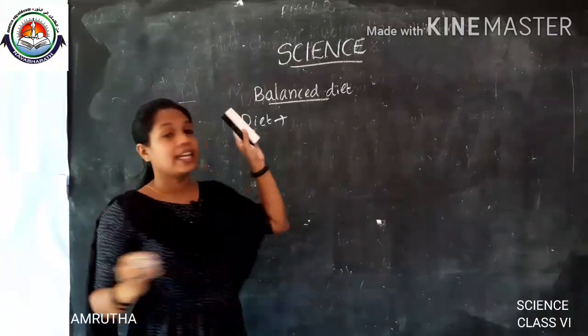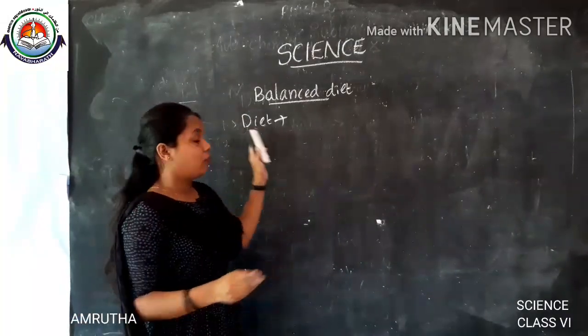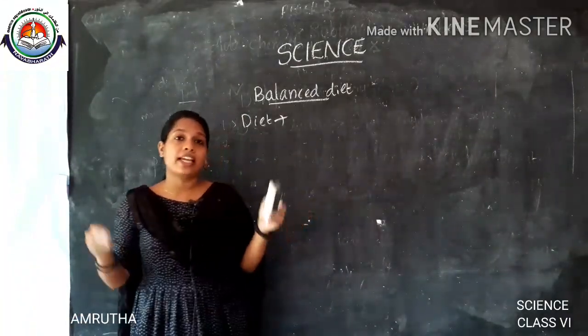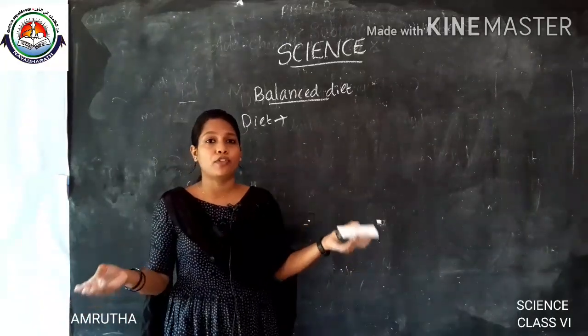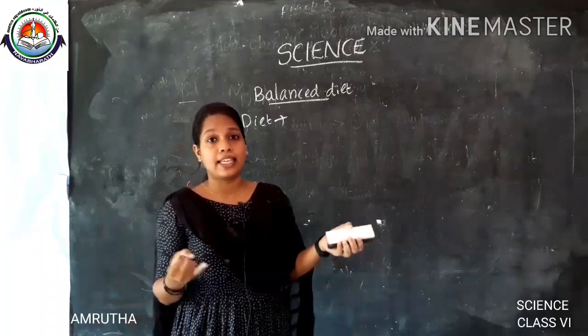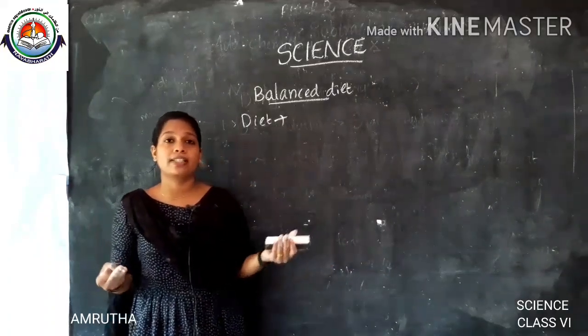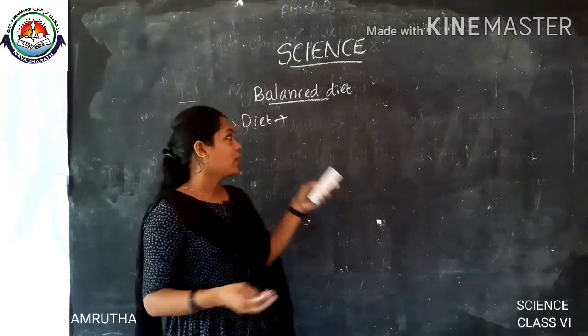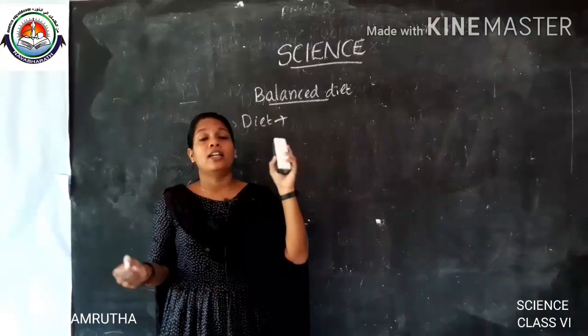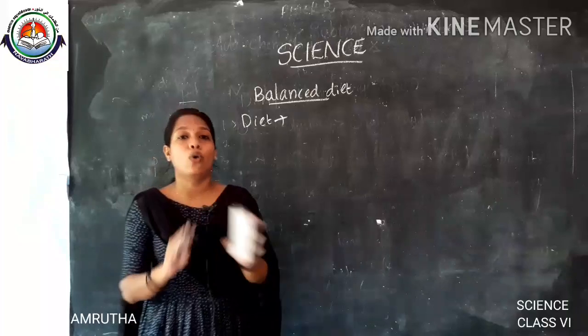It includes many types of food materials like cereals, pulses, vegetables, fruits, meat, fish, etc.